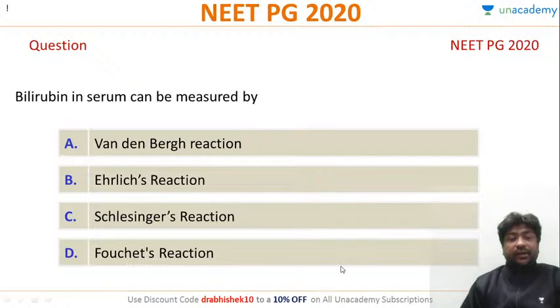Let's answer this question. Bilirubin in serum can be measured by... So such kinds of biochemical tests have also started being asked. Bilirubin in serum can be measured by the Van den Bergh reaction, Ehrlich reaction, Schlesinger's reaction, or Fouchet reaction.